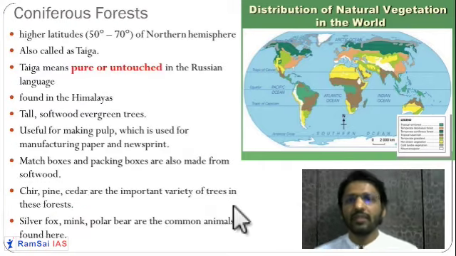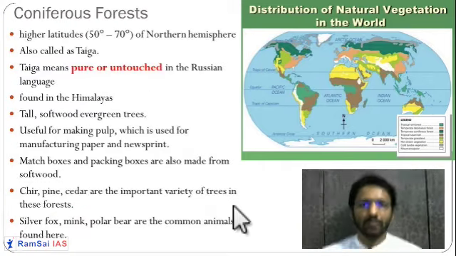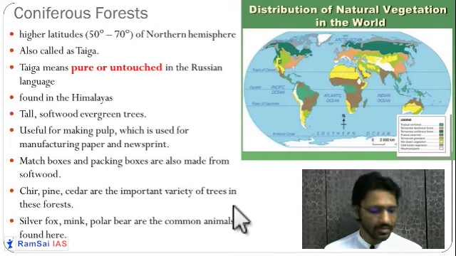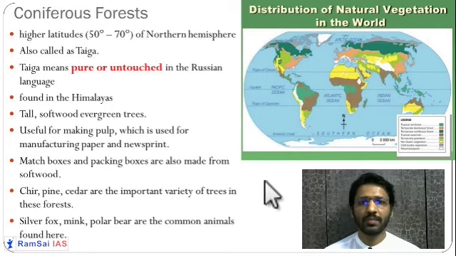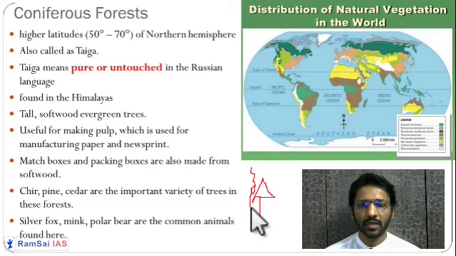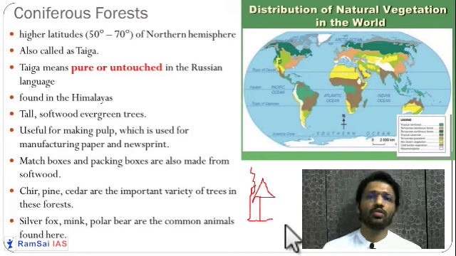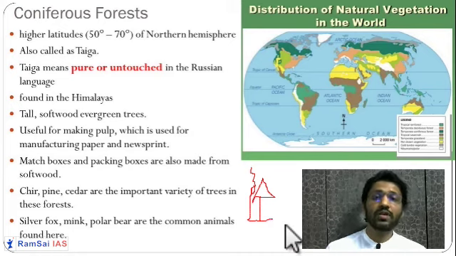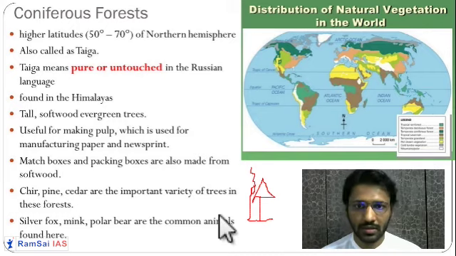Next type of forest is the coniferous type of forest. As the name suggests, the trees are cone shaped. Because it is present in the high latitudes, whenever there is a snowfall, snow will slide down from the cone shaped trees onto the earth. Getting it? That's why the coniferous shape is given to the forest.